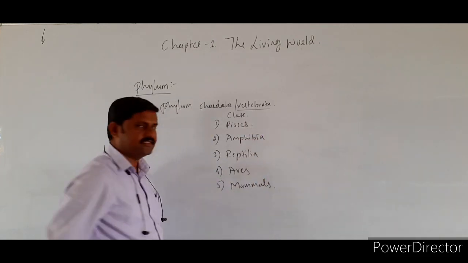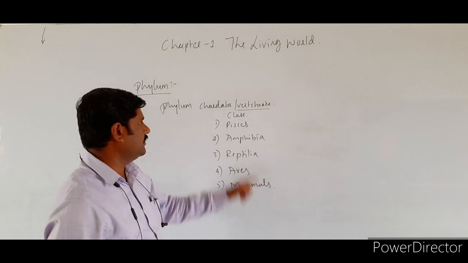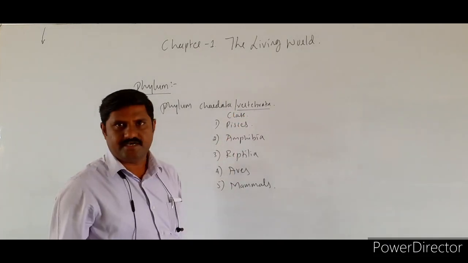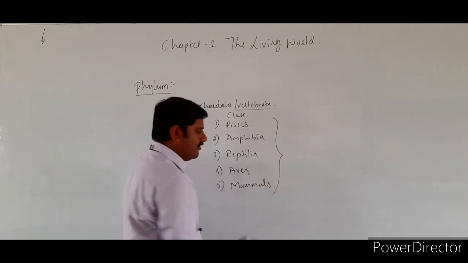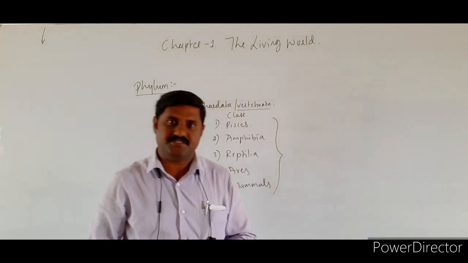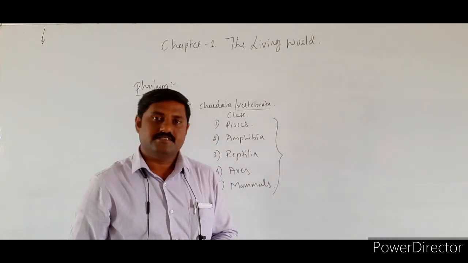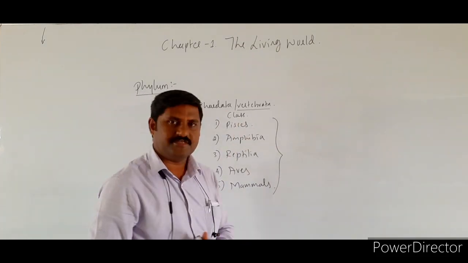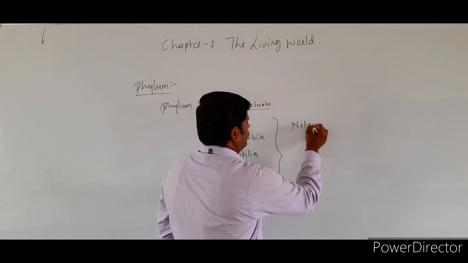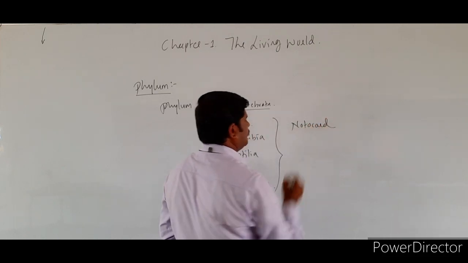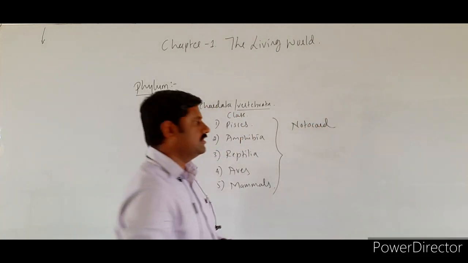So all these are the classes that we come across under Vertebrata, right? So see here, all these have some common characteristic features, right? So they have common characteristic features like notochord. Notochord is present over here in these animals, right?